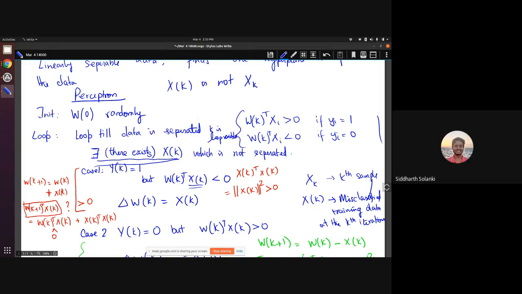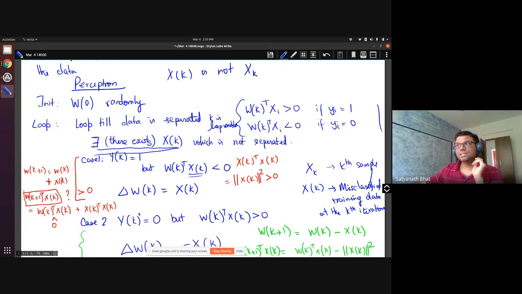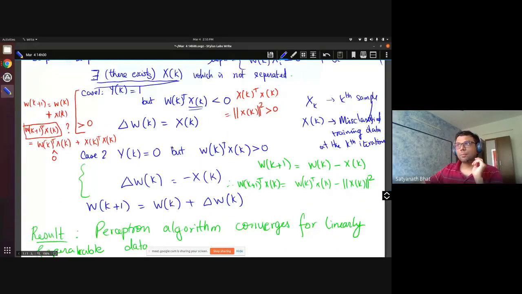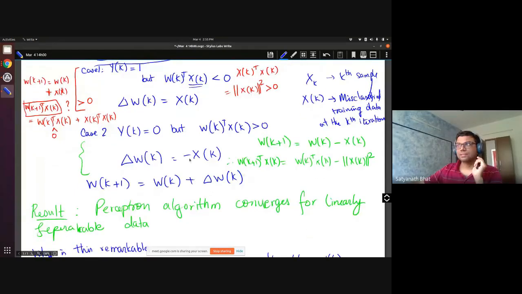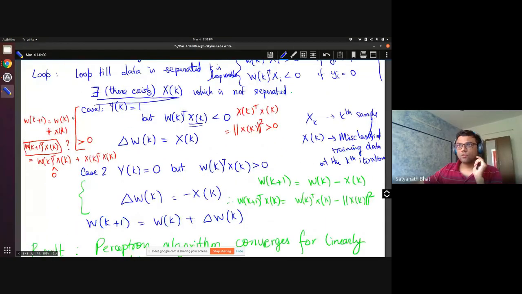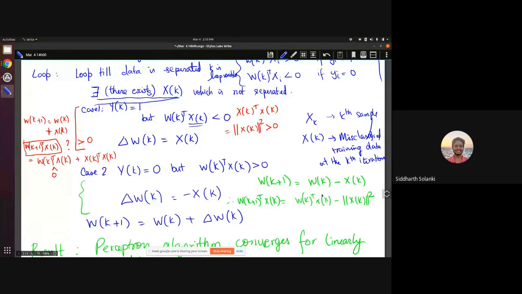Okay. So as soon as we encounter one point, then we update and go to the next iteration. Yes. Depending upon which type of error it is, we take that as XK, and then we update our weights like this. So does that make sense? Yeah. And now with this, did you follow this intuition? Yes, I have tried to follow all that.